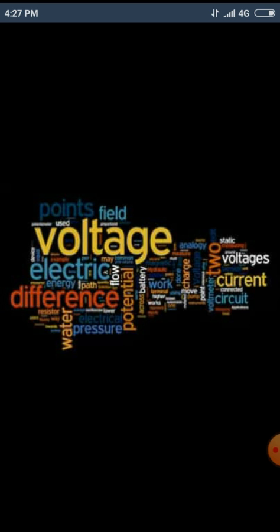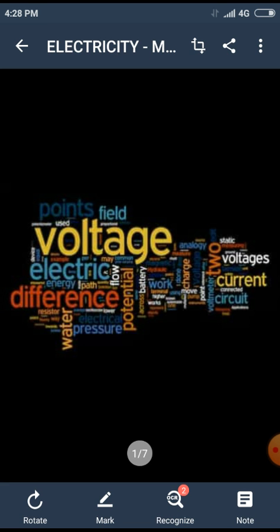Consider two bodies at different temperatures. Keep them in contact with each other. What will happen? Heat flows from the hot body to the cold body, that is, from a body at a higher temperature to the body at lower temperature. Can you say how long the heat flows? Yes, till both the bodies acquire the same temperature. Once they attain the same temperature, heat does not flow.